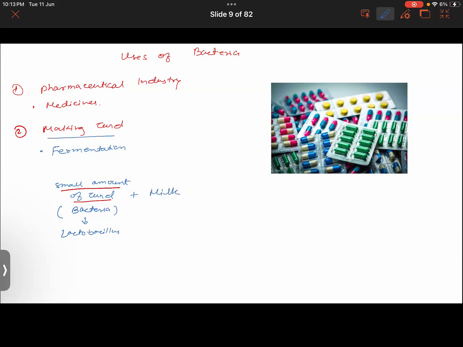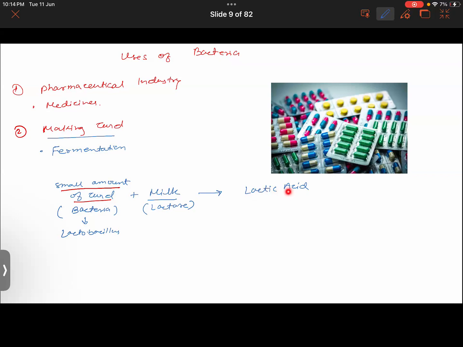In the milk, lactose is found. Upon adding this curd to the milk, what happens? This lactose is converted into lactic acid. So lactose gets converted into lactic acid. That's why curd has a sour taste. The sour taste in the curd is due to this lactic acid.